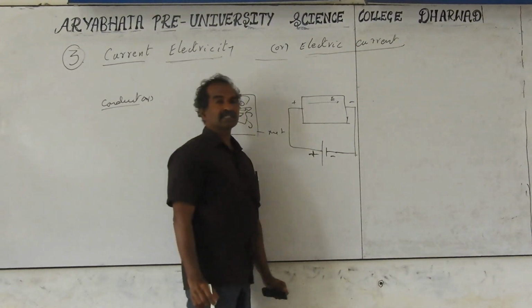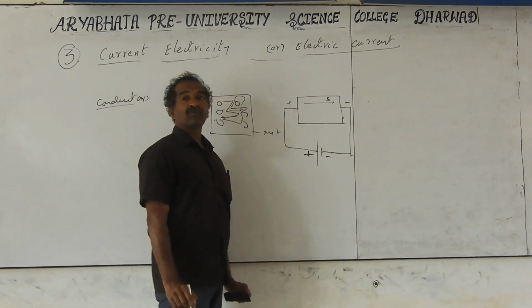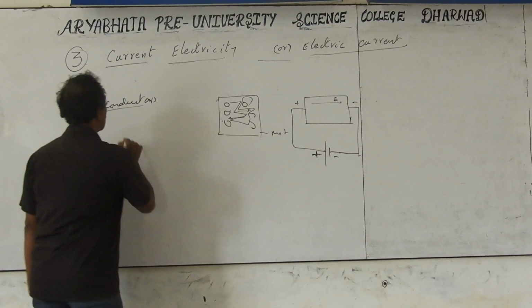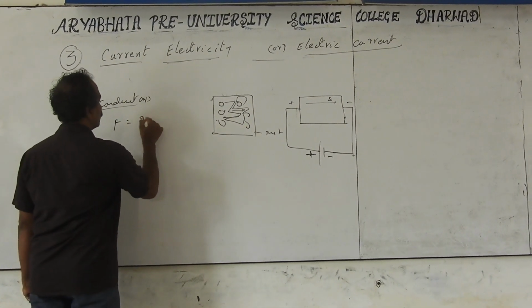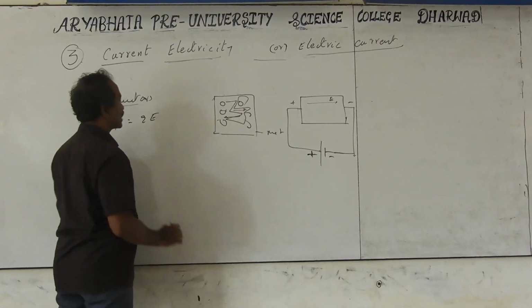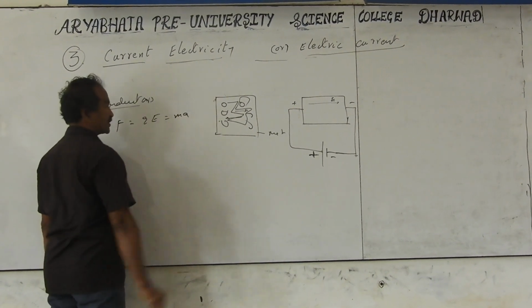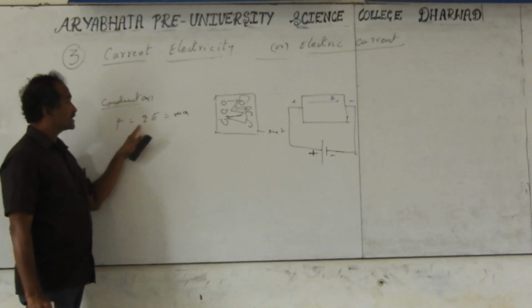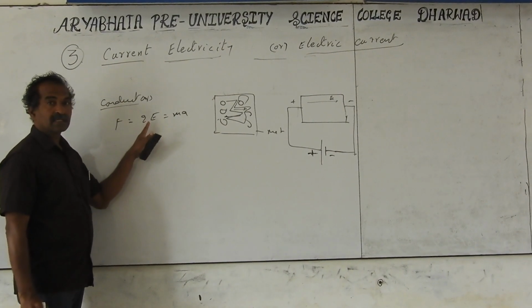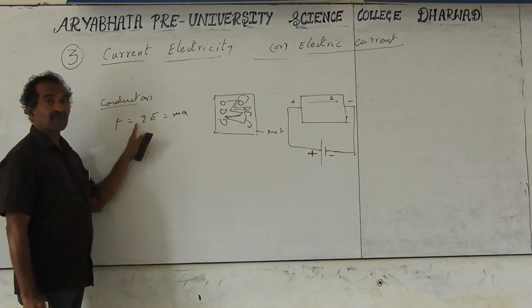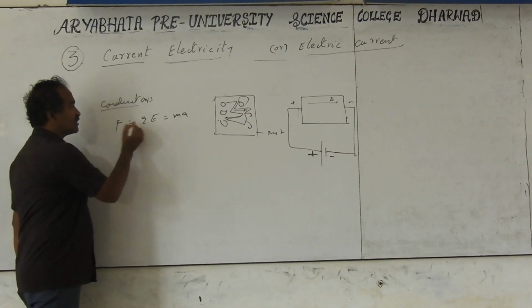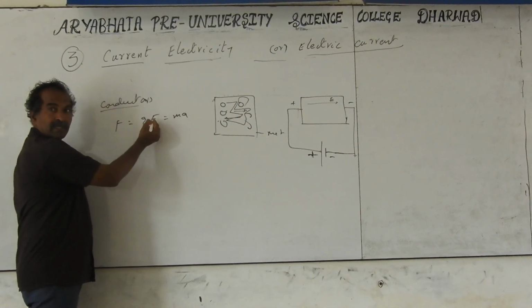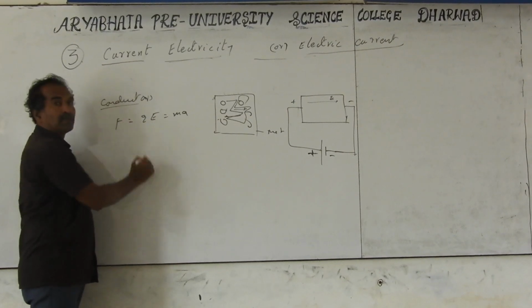Then the electric field exerts a force on the charges. The formula we have for the force acting on the charges is F equal to QE. F is also equal to mass into acceleration, Newton's second law, F equal to ma. But already we discussed in the first topic that the force acting on charges placed in an electric field is F equal to QE. If it is a positive charge, force and electric field are in the same direction. If it is a negative charge, force and electric field are in opposite directions.